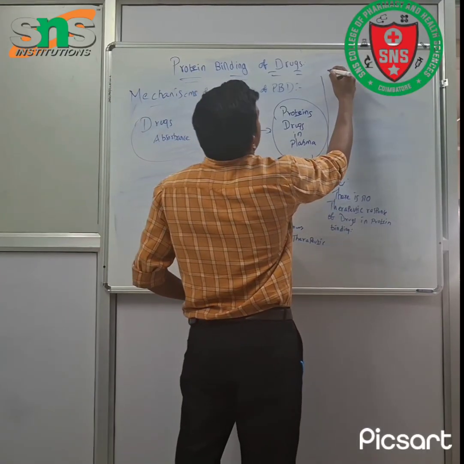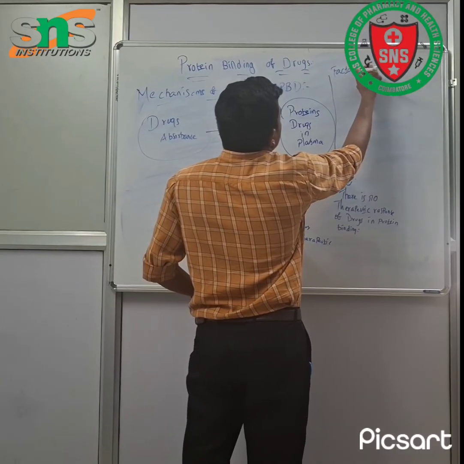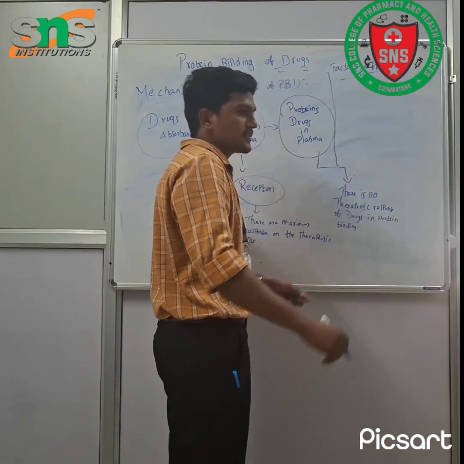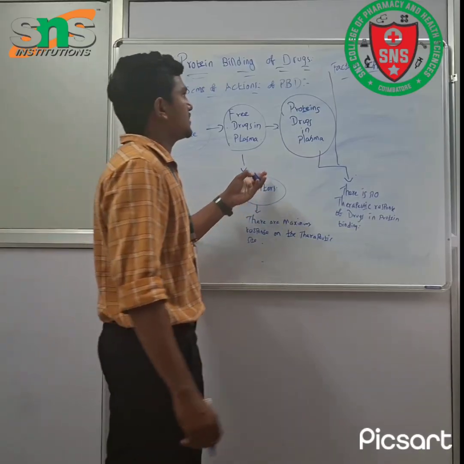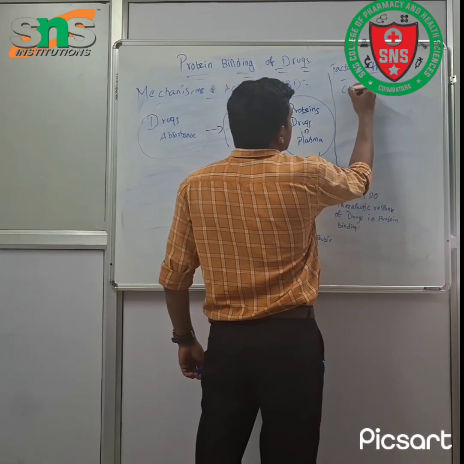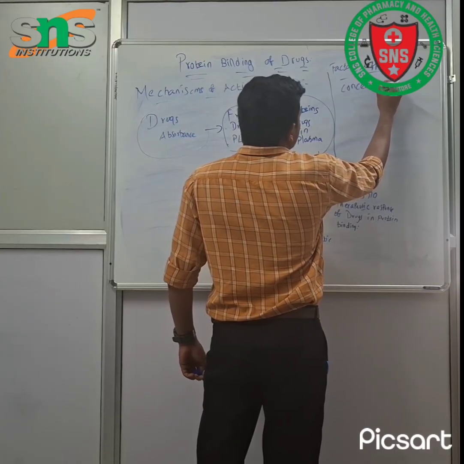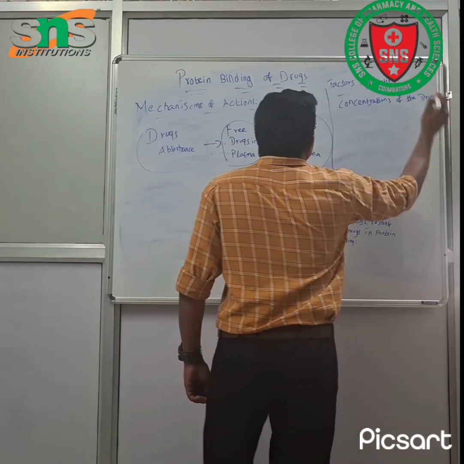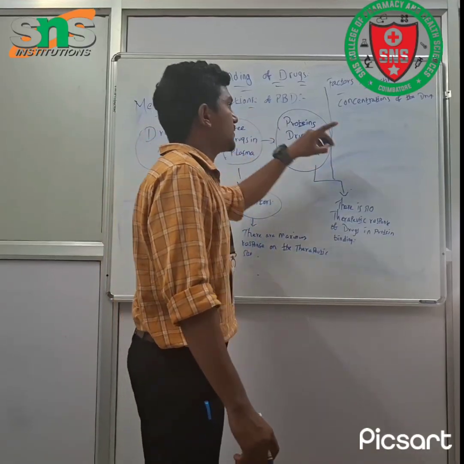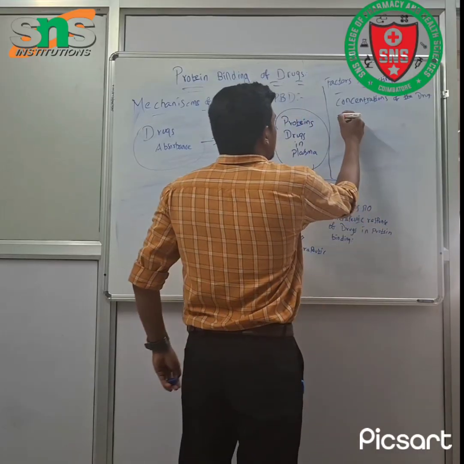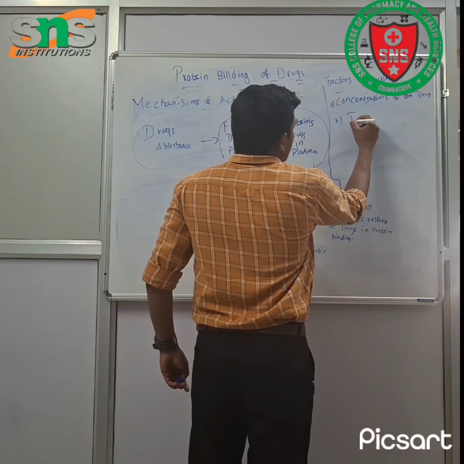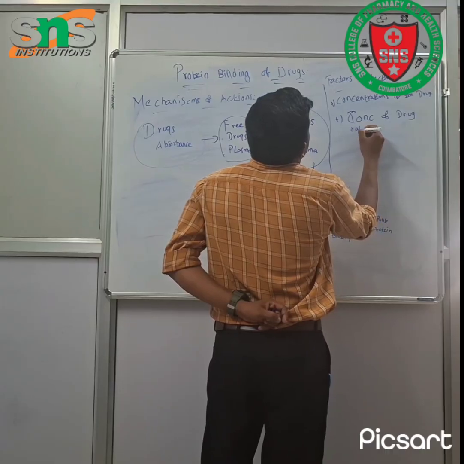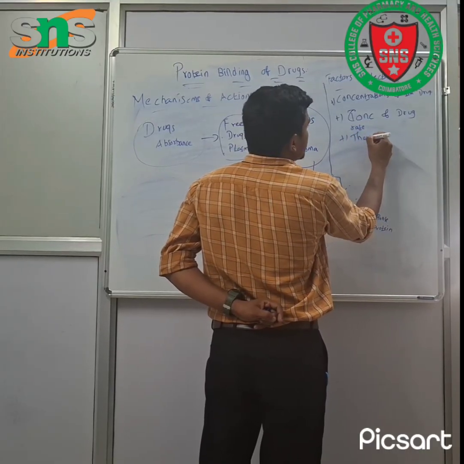Based on the factors affecting, it depends on the following types, such as concentration of the drug, and therapeutic response.